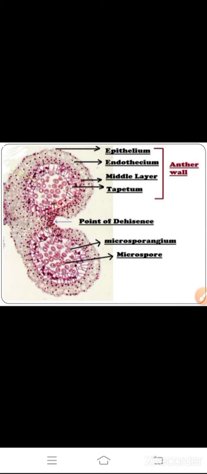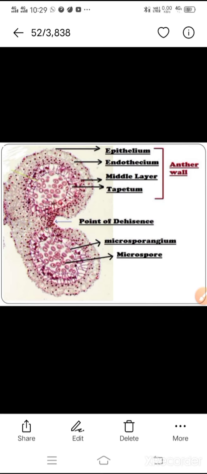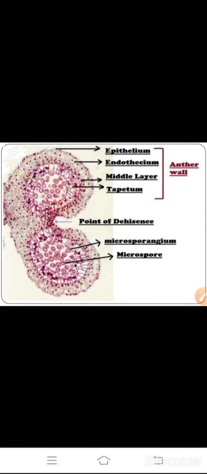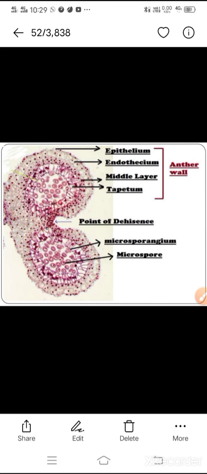The fibers are there because as the anther grows and becomes bigger, it should not break from inside. They are endothecium, which consists of the fiber thickenings. Next we can see the middle layers. There are 3 middle layers. The epithelium, endothecium and middle layers have the function of providing protection to the developing anther. Inside is the tapetum. Can you see the structure called tapetum mentioned over here? Clearly we see it. Tapetum is nothing but the nutritive tissue which is surrounding the microsporangia. You can see here.